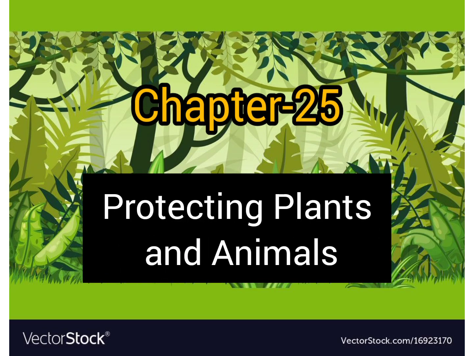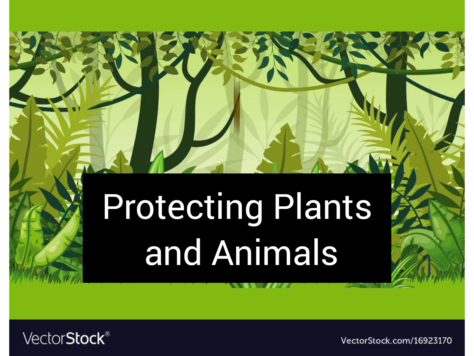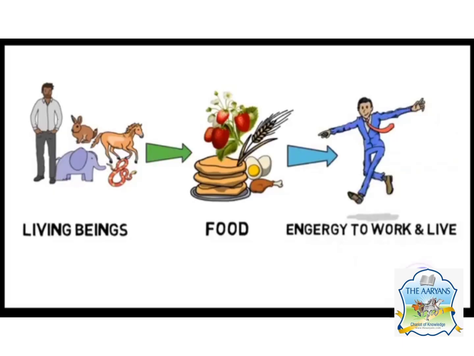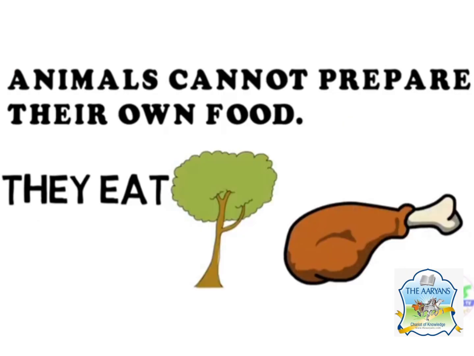Chapter 25, Protecting Plants and Animals. Now let's begin with the chapter. All living beings depend on food for energy to work and live. They all depend on plants for food and shelter. Animals cannot prepare their own food, so they depend on plants and animals for their food.